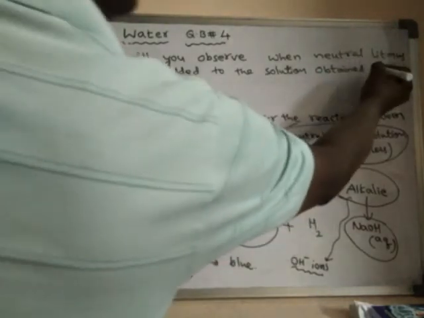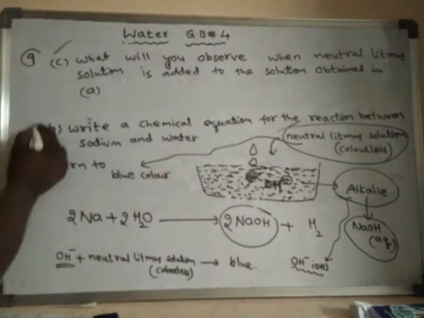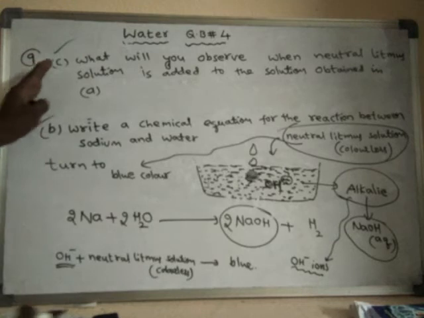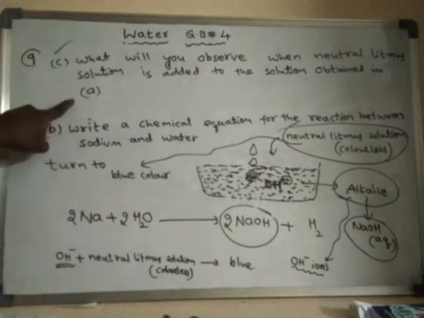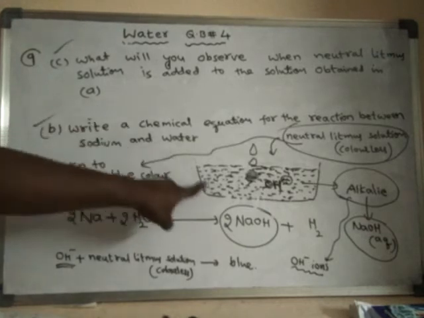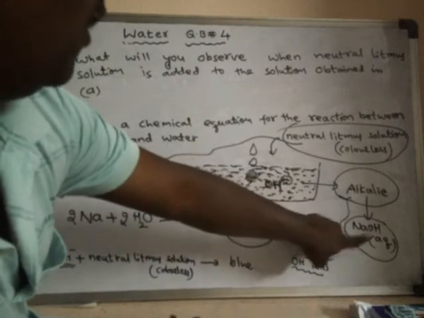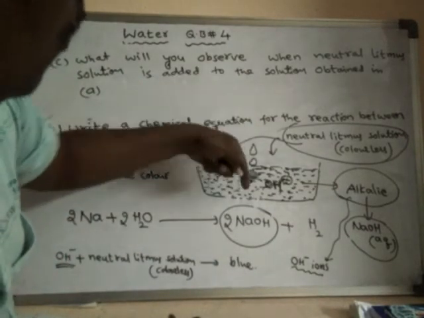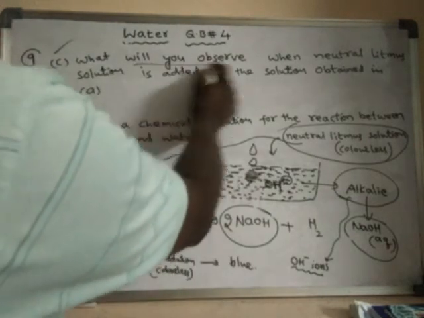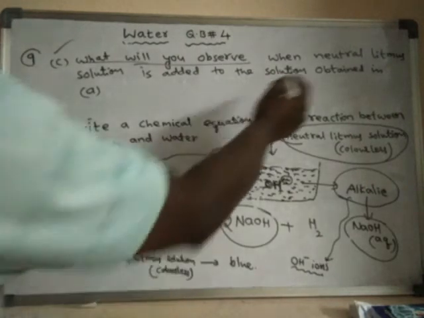In this, this is C, this is B, and A I have removed. So A is that first question, in which some solution is formed. Into that solution, if you add a neutral litmus solution, what will you observe? And give the reason for your observation.